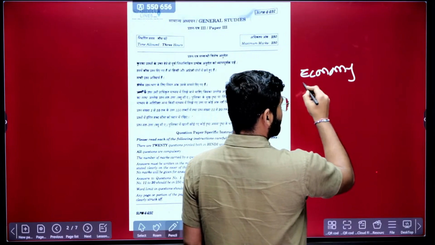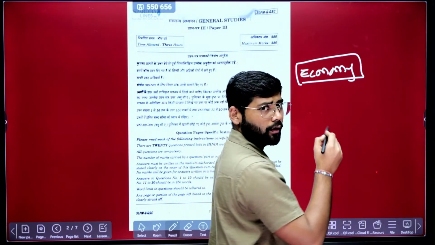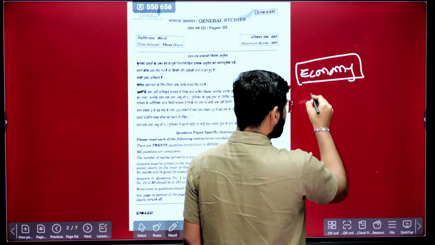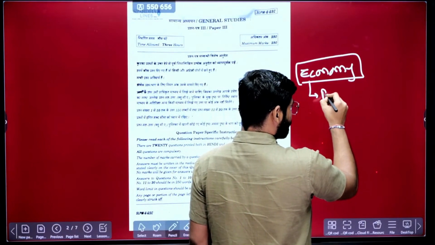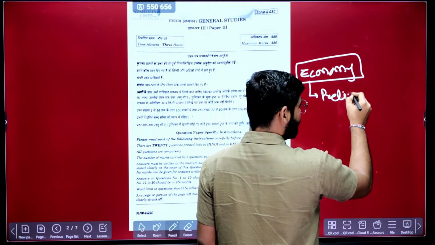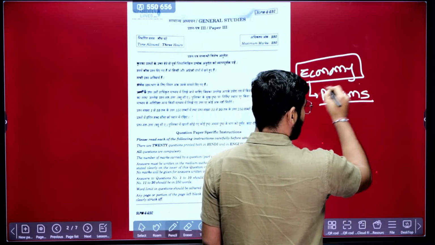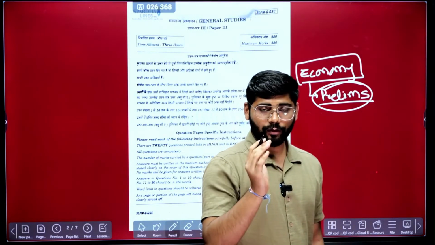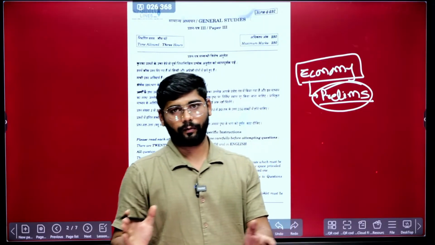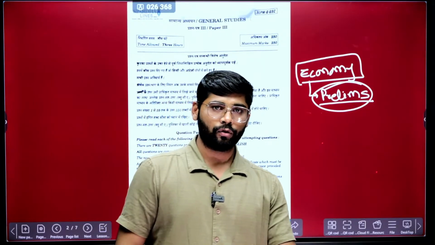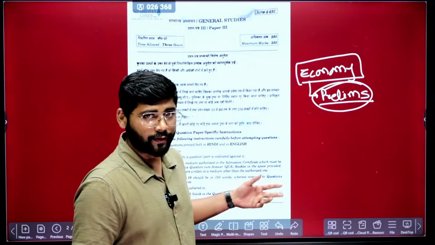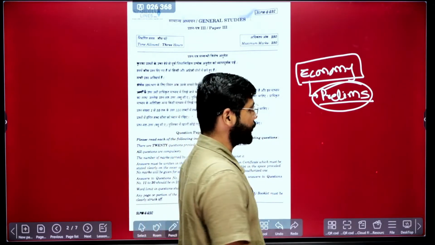Economy, where we consider the economy part in the GS3 syllabus. Here most of the questions have a source you can track in the prelims. The prelims-specific content that we consider will come in prelims, this particular portion, so there you can find the source. We'll discuss it when we actually discuss the questions.